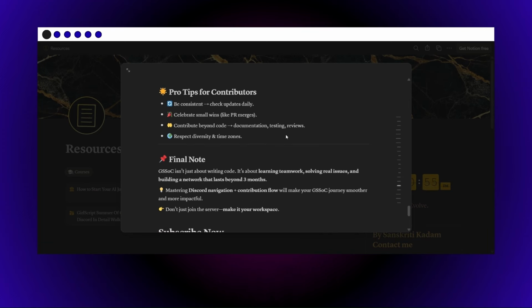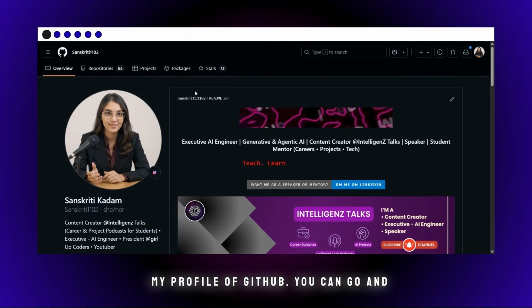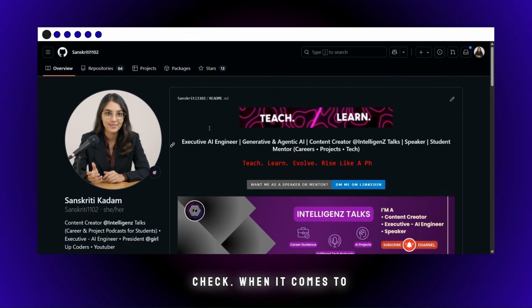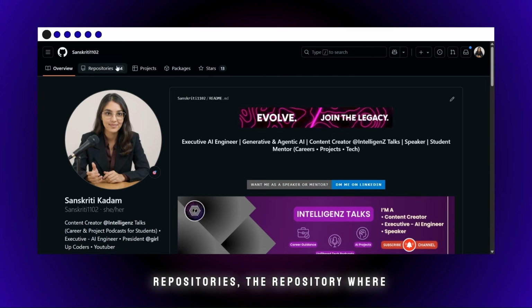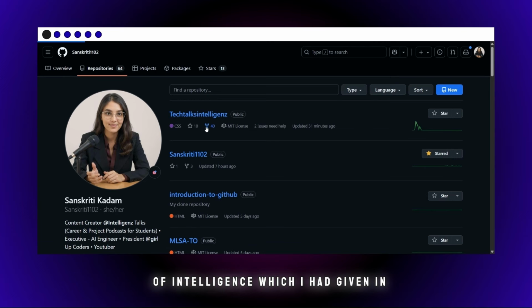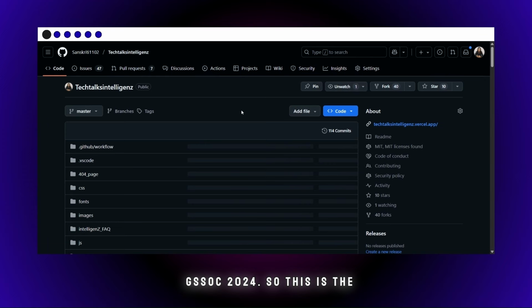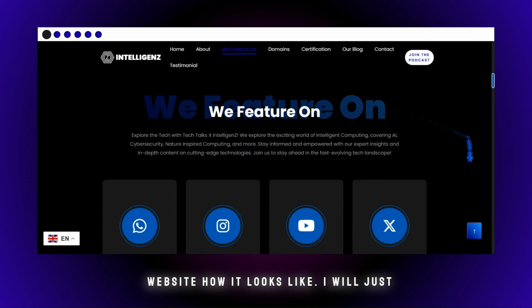Let me show you one thing. This is my GitHub profile. You can go and check. When it comes to repositories, the repository where my people had contributed is Tech of Intelligence, which I had given in GSSoC 2024. So this is how the website looks. I will just give you a short glance.